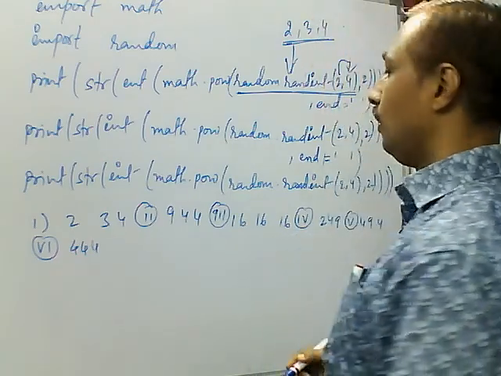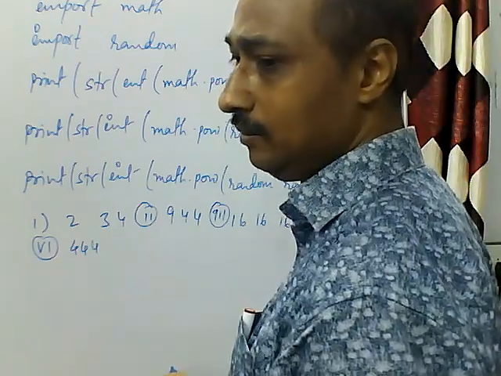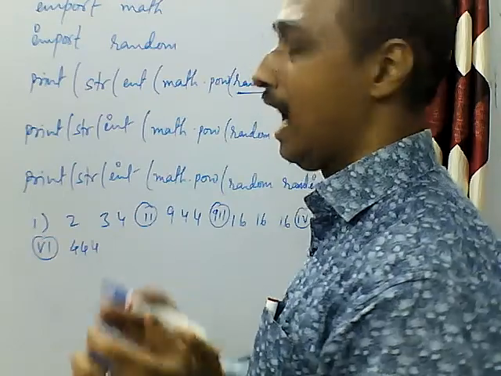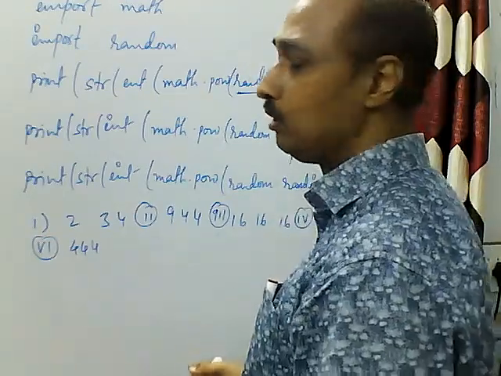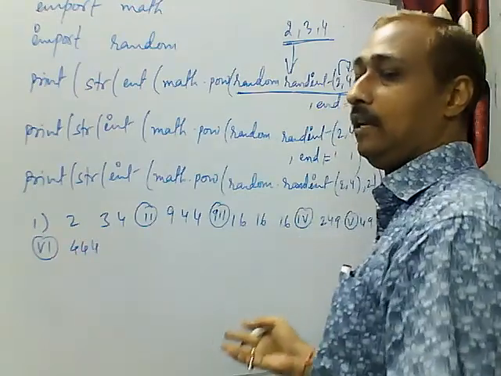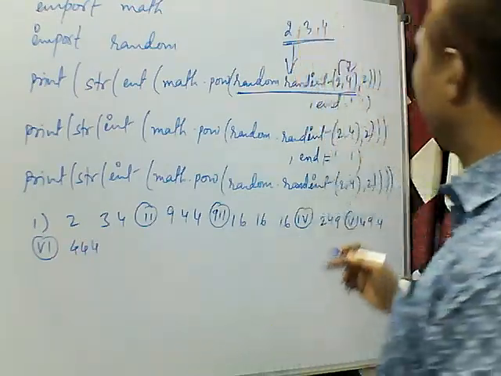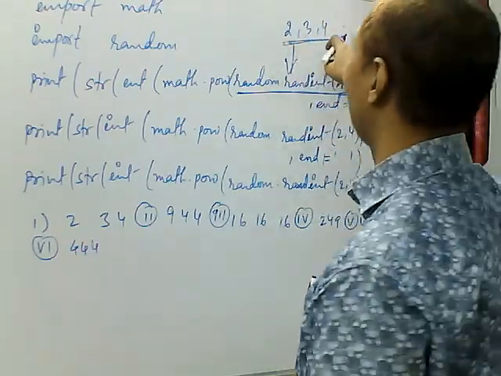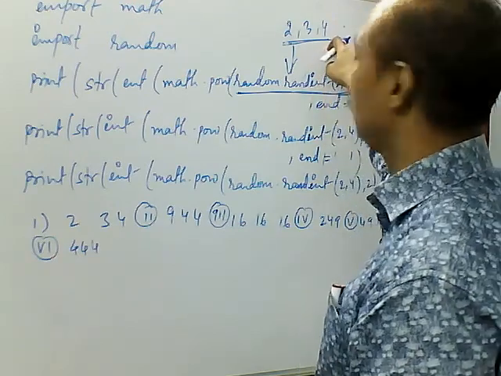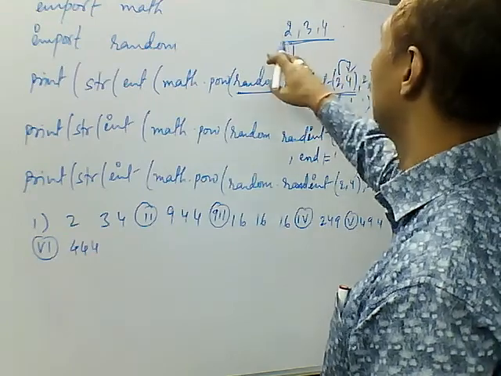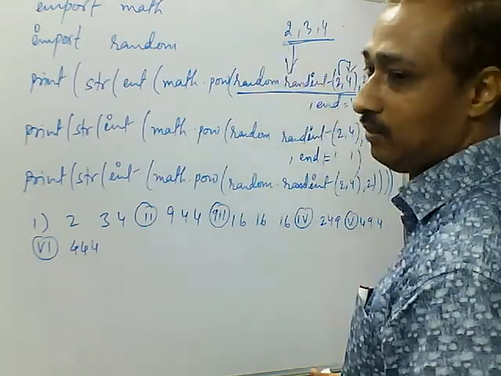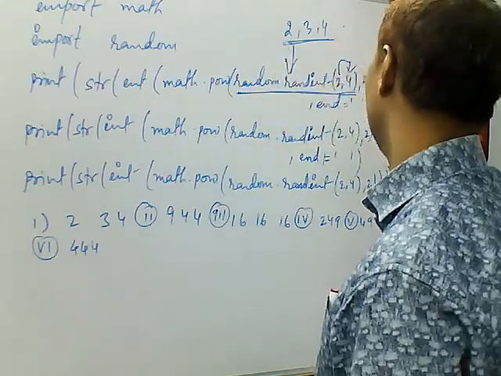We are trying to find the minimum range and maximum range, then we have the probable outputs. We will match the output and we will get the answer. Okay? So these are the three probable values which can be returned by this function. Other values cannot be returned because they are not possible.